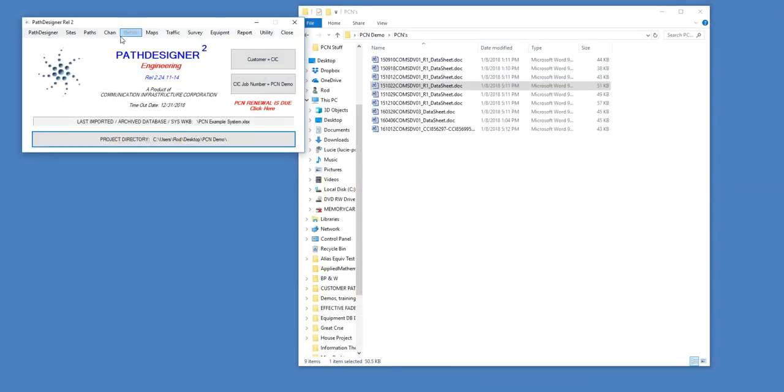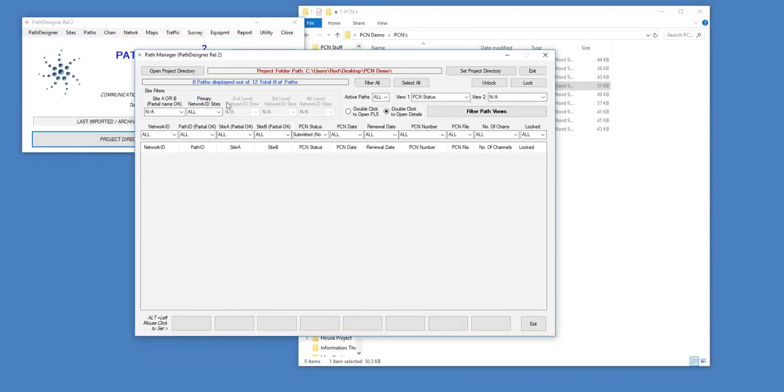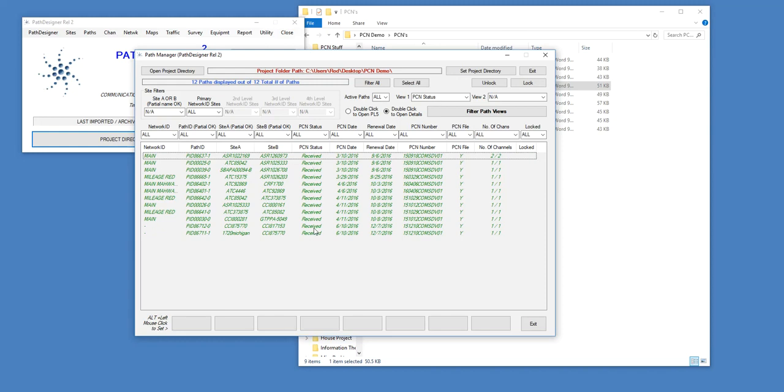Now if I go back to my path manager and I filter on all PCN statuses, you can see what came in is received here. You can see the date.